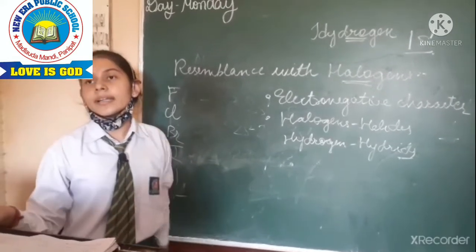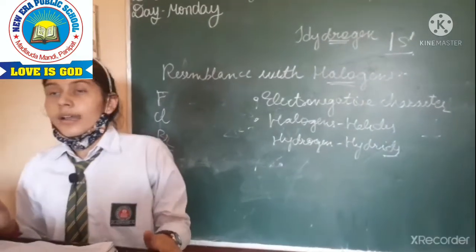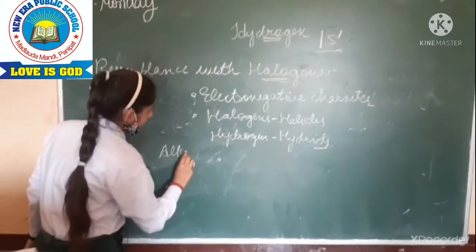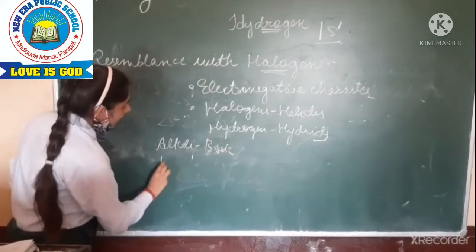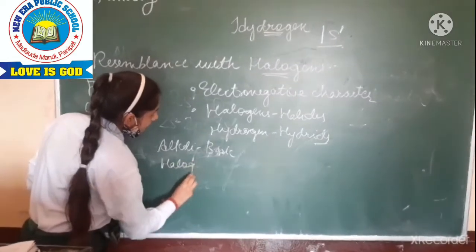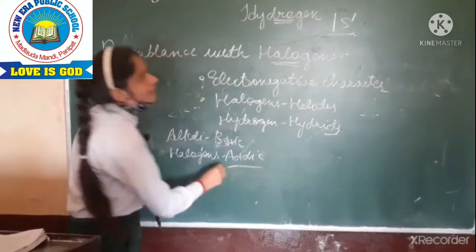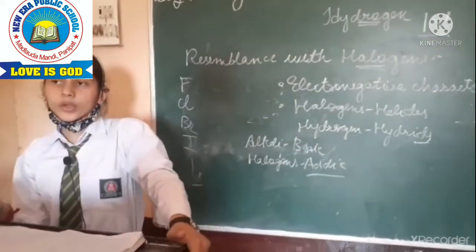Firstly, all alkali metals are basic and all halogens are acidic, but hydrogen is neutral.